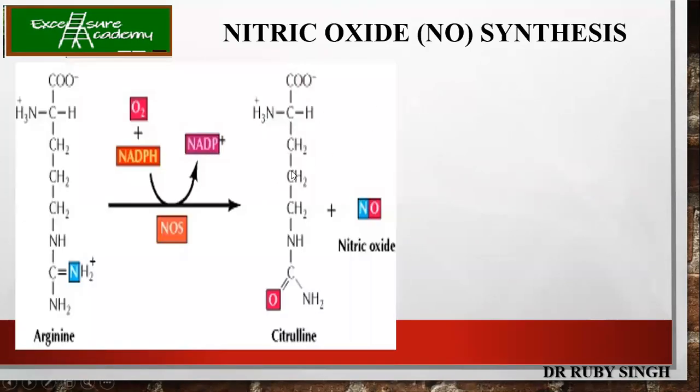So this is how the chemical reaction goes. This is the arginine. You have got the nitric oxide synthase, and you also have NADPH, which is getting oxidized over here and becoming NADP plus. You can see oxygen is coming over here and arginine is getting oxidized. So there will be release of the nitric oxide, and after the removal of the nitric oxide, what is left is called citrulline.